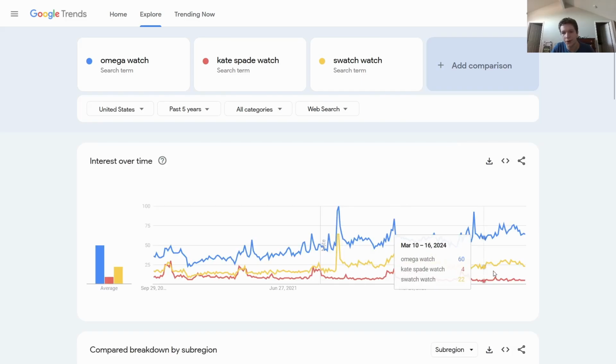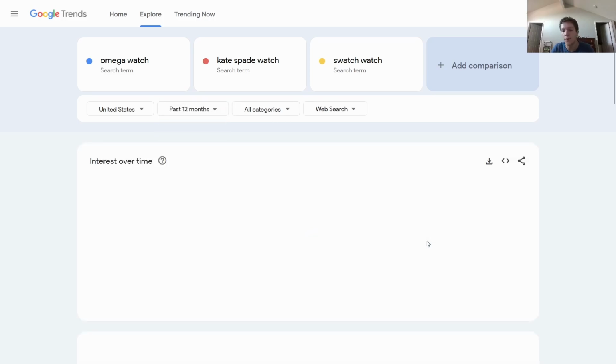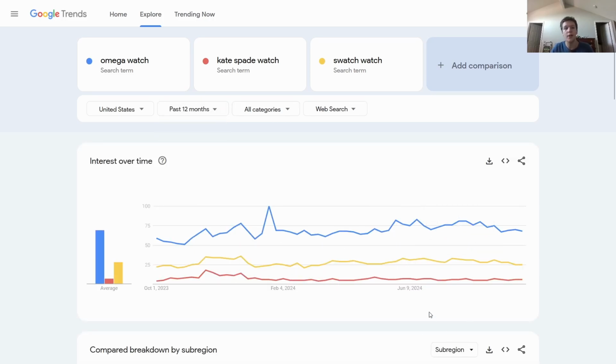And then all of a sudden, you have a third line of comparison here. So you can do this with basically as many products as you really want and just look at it over time. My suggestion is that you do the past 5 years and maybe the past 12 months if it's products that you think are really searched for. So let's look at the difference here. All of a sudden, yeah, that sounds about right. So then you still get that data for more recent stuff.